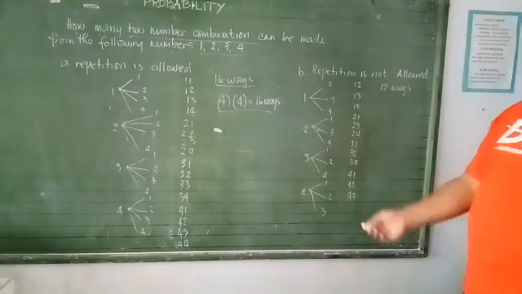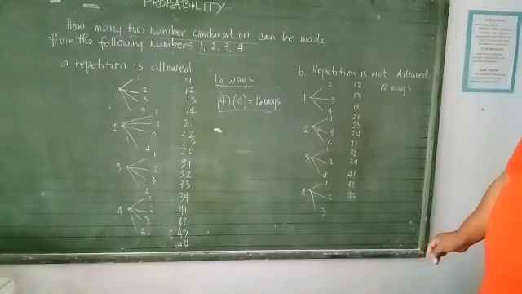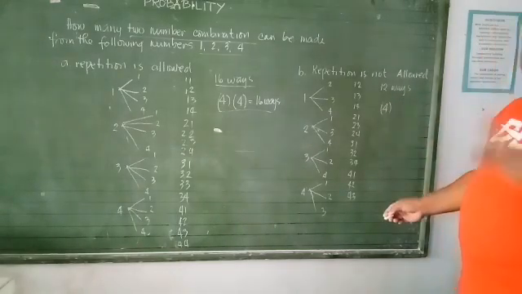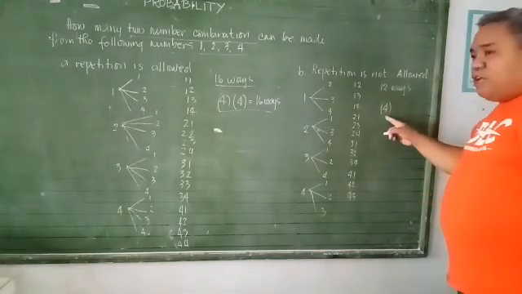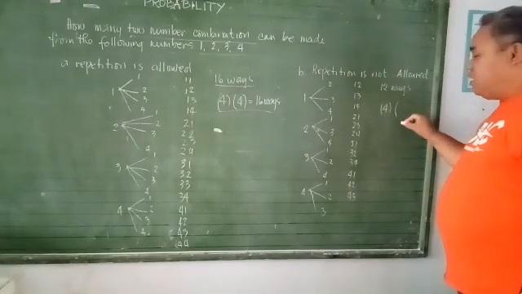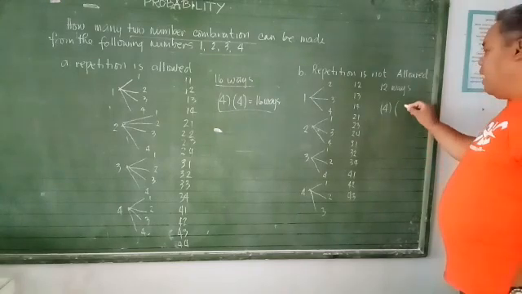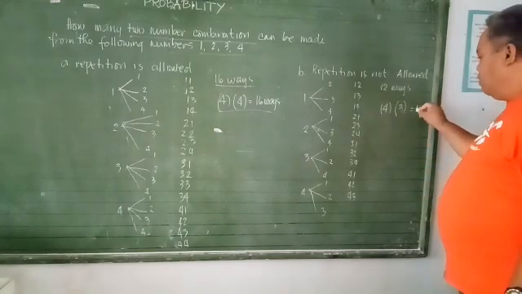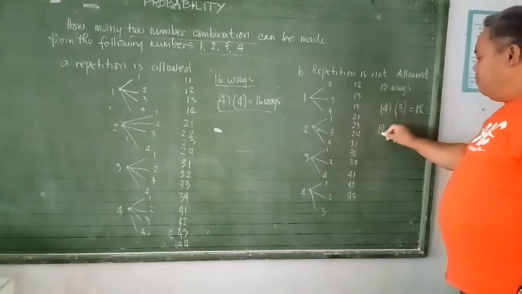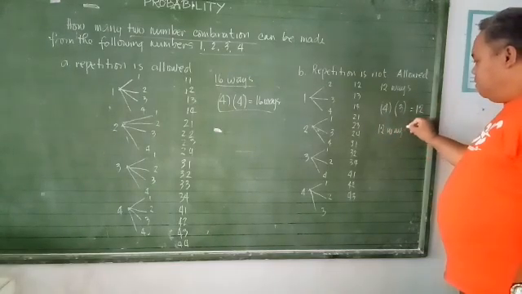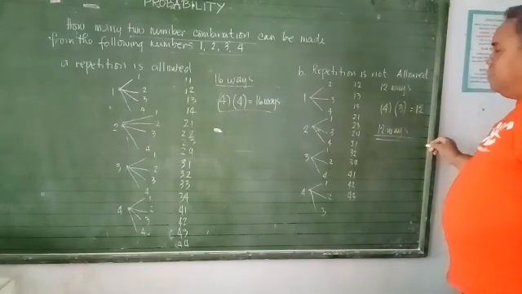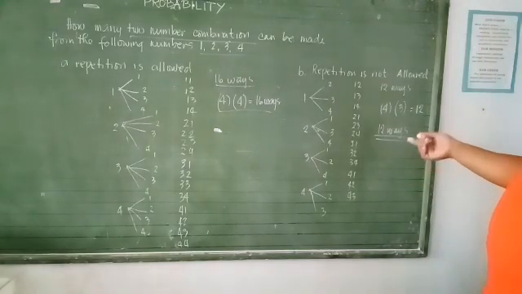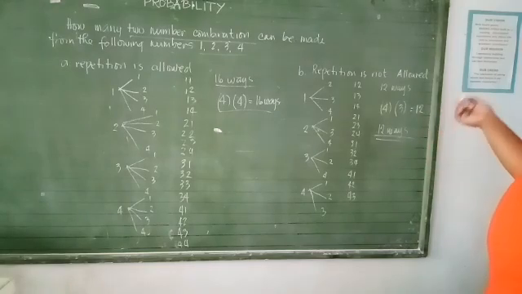Or shall we say, if repetition is not allowed, if you have 4 choices and you're asked to draw 2 of them, kung nagamit mo na yung isang digit, sa pangalawang digit hindi mo na siya pwedeng gamitin, babawas ka isa. So it becomes 3. So this is only 12 ways. That's how you're going to solve it, when repetition is allowed and when repetition is not allowed.